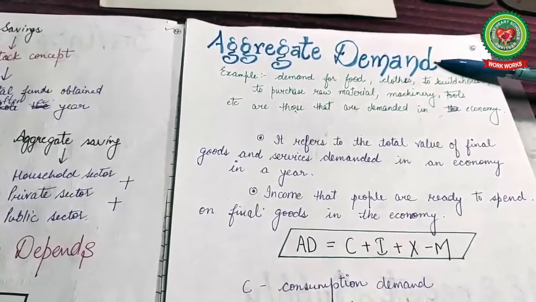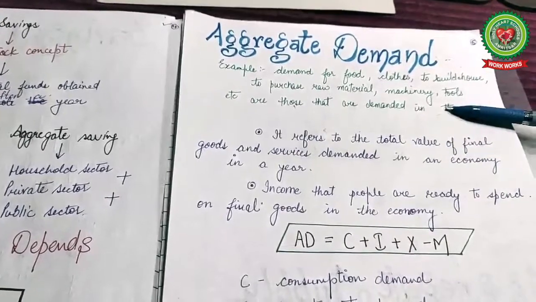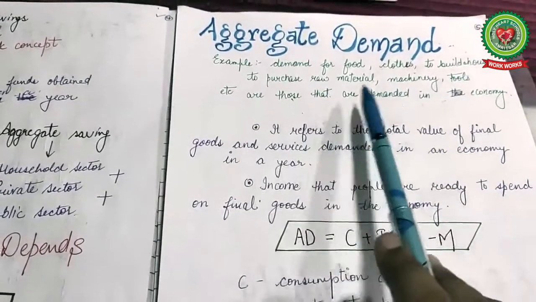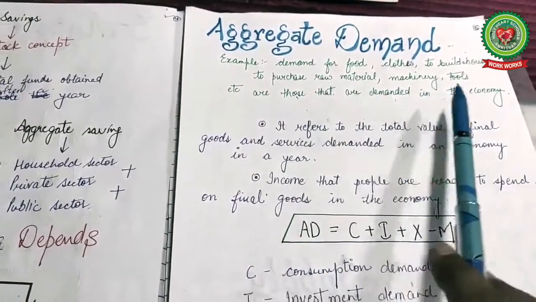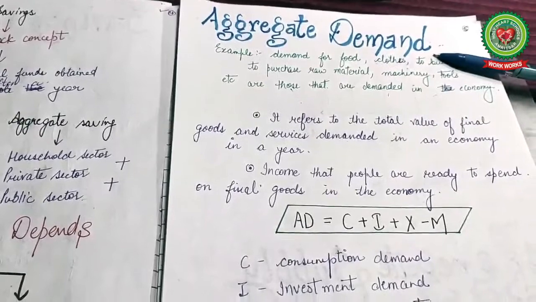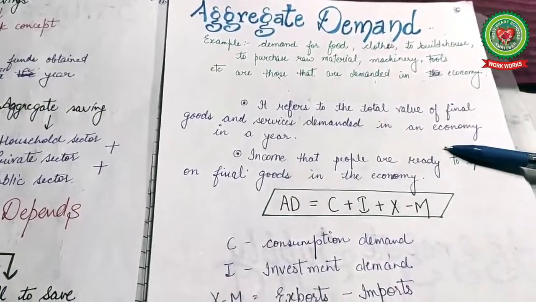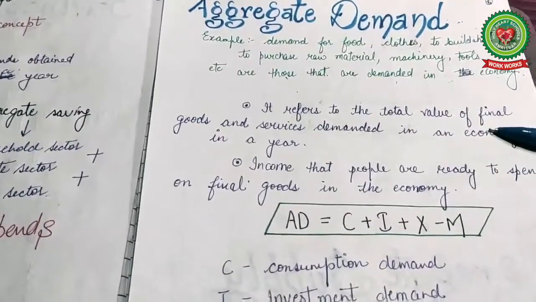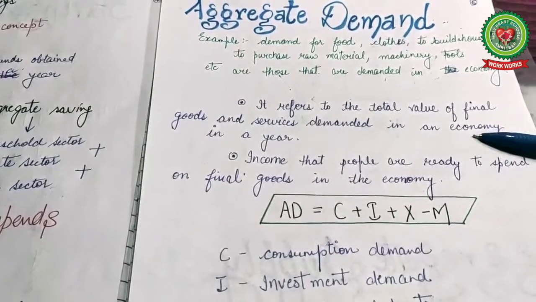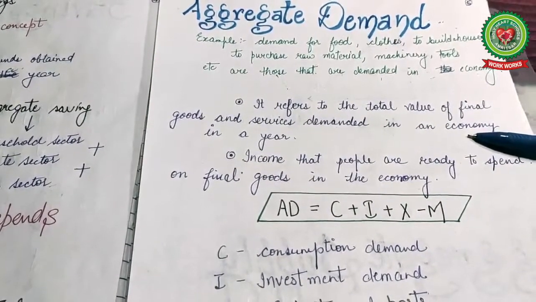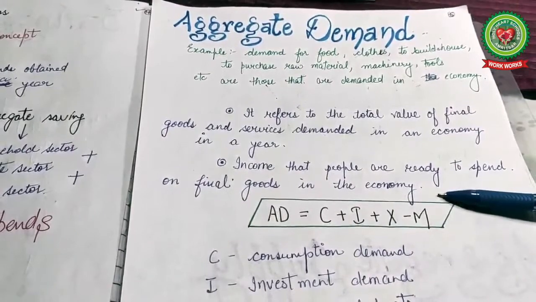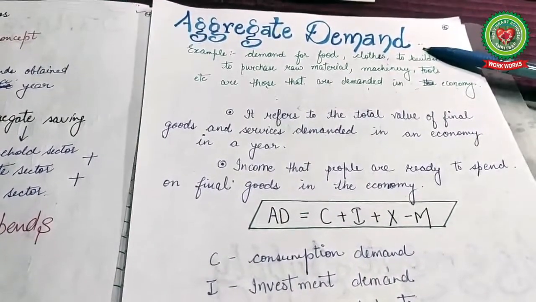Next concept is aggregate demand. Here we study the aggregate, meaning the total value of goods and services, like demand for food, clothes, building a house, purchasing raw material, machinery and tools. If these are studied together, that is included in aggregate demand. So aggregate demand refers to the total value of final goods and services demanded in an economy in a year. The income that people are ready to spend on the final goods in the economy is aggregate demand.